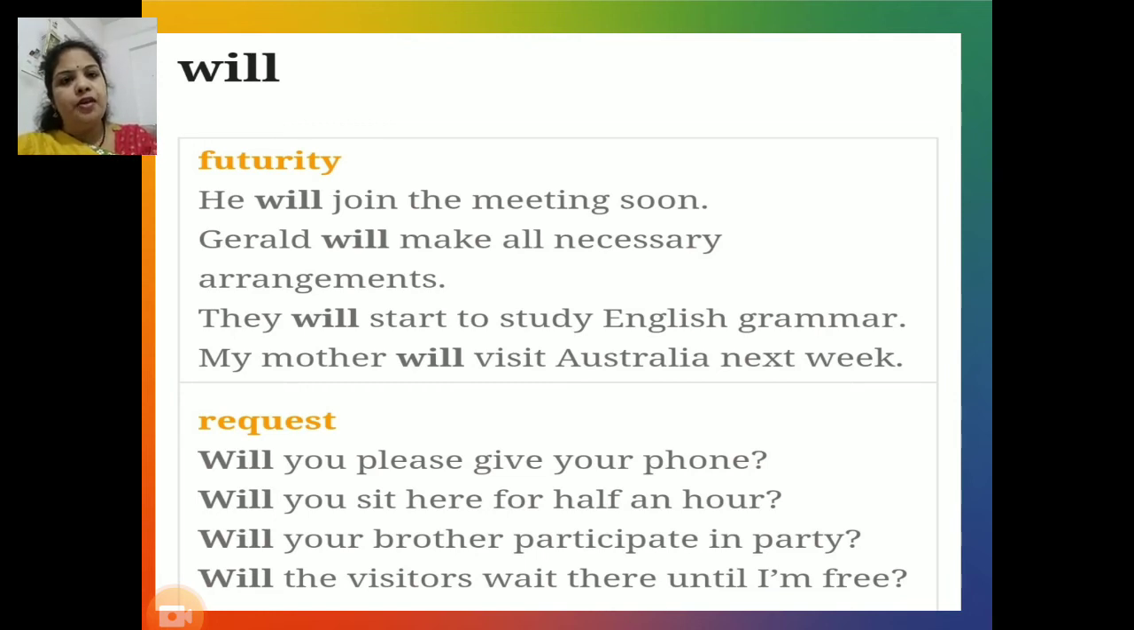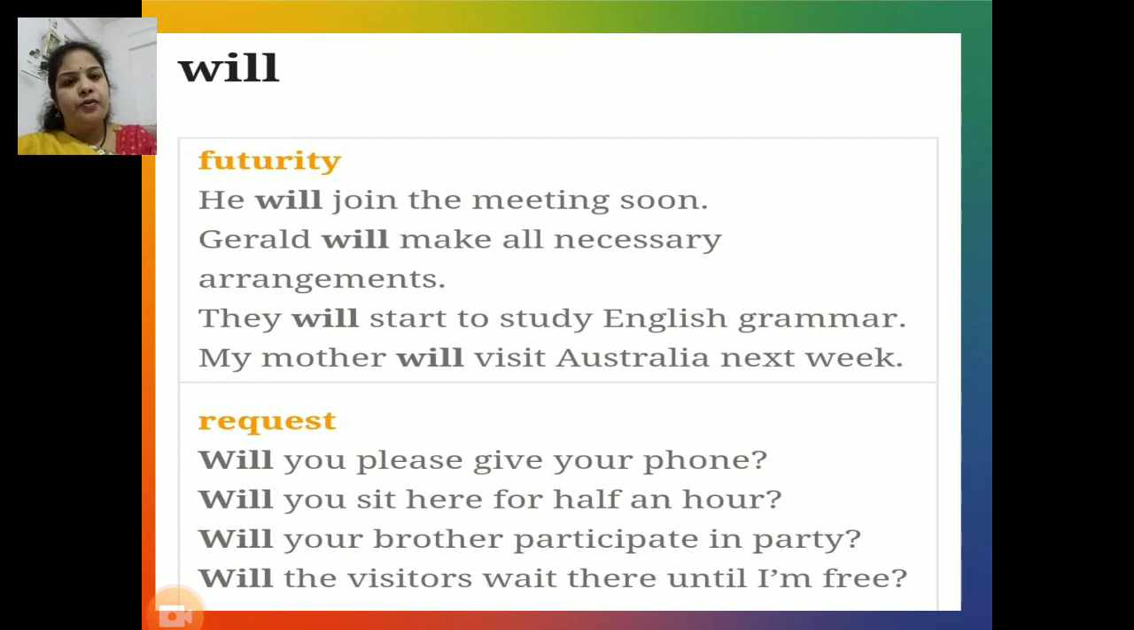He will join the meeting soon. Gerald will make all necessary arrangements. They will start to study English grammar. And my mother will visit Australia next week. In all these sentences, will is used for showing future activity, that is futurity.